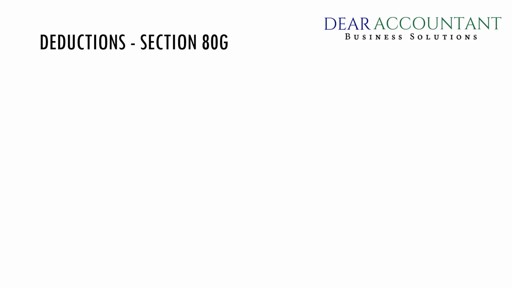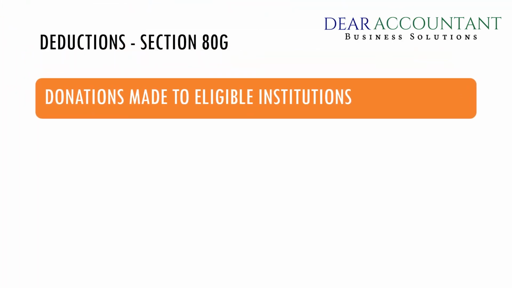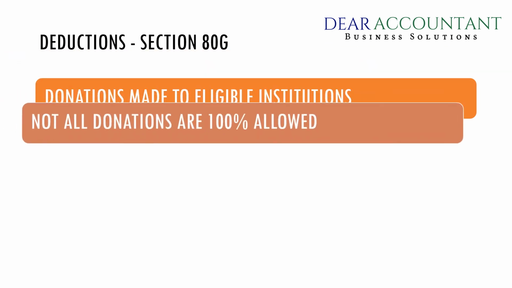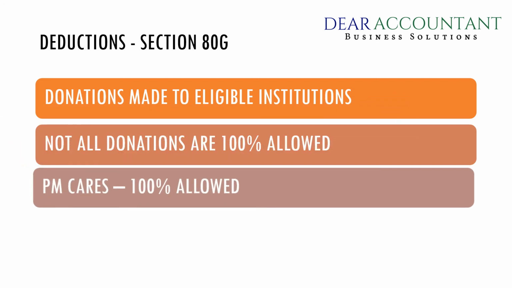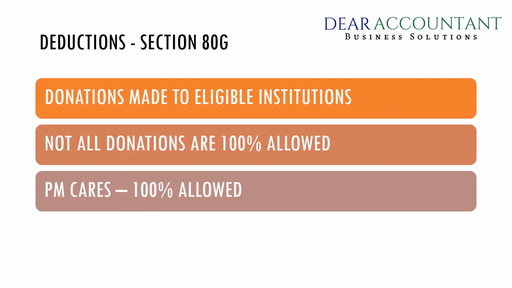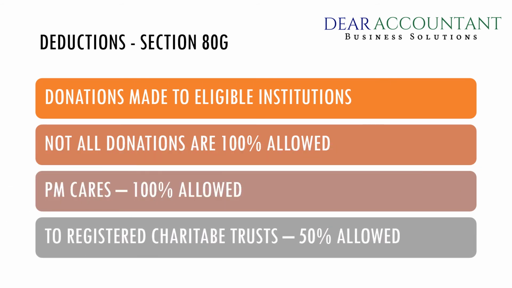Section 80G. Any donations made to eligible institutions are eligible for a deduction. Not all donations can be allowed at 100%. One of the most important 100% donation deductions is donations made to PM Care. 100% of the total donation amount is allowed as a deduction. In case you make a donation to charitable trusts, you get only 50% of the amount as a deduction.